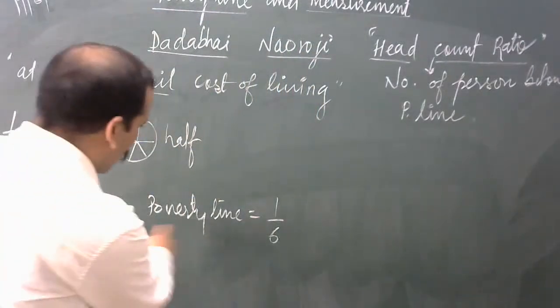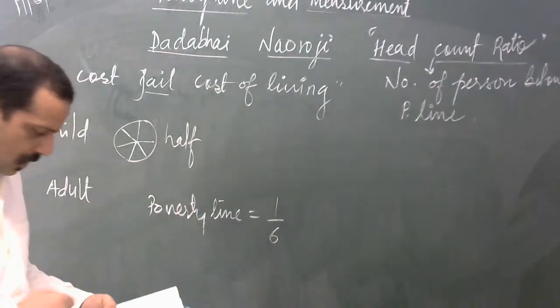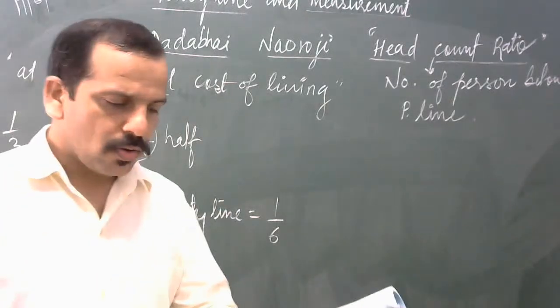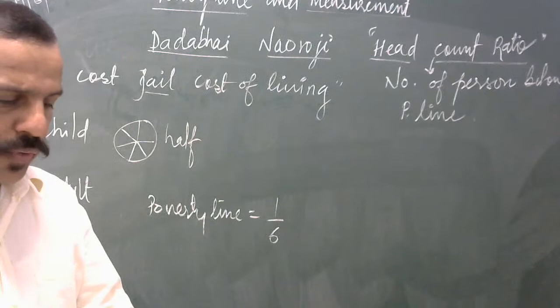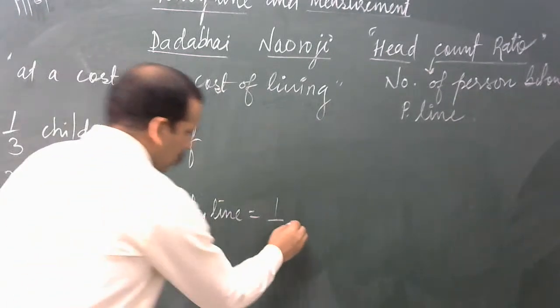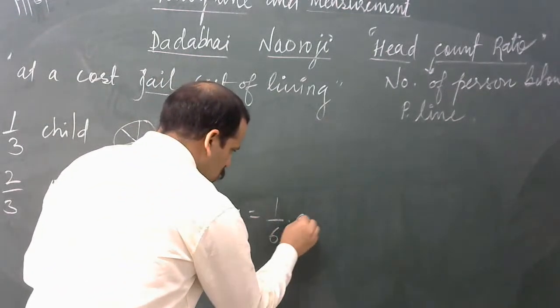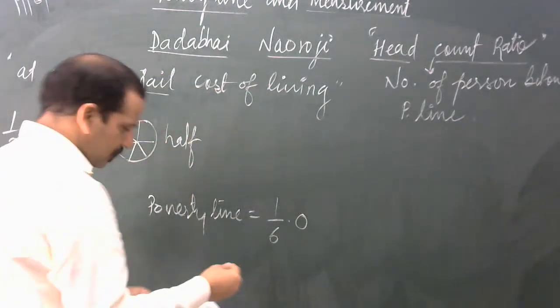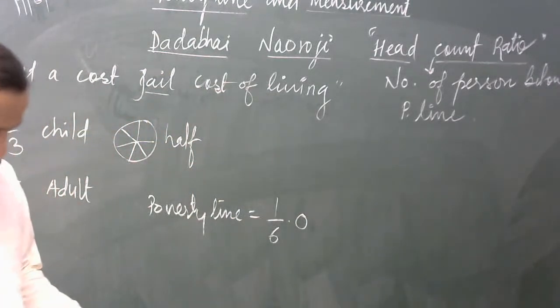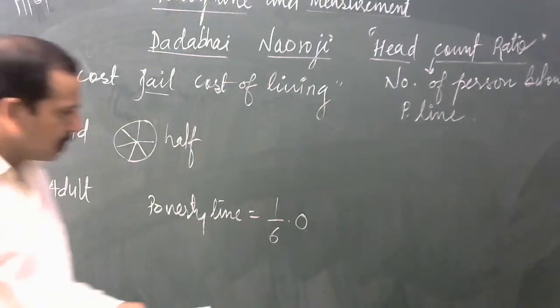Okay, so let me complete the line. Poverty line. So he, what is it? Further, he assumed that one half of children consume very little or nil, which means zero. You can also use the sign of multiply, no problem.